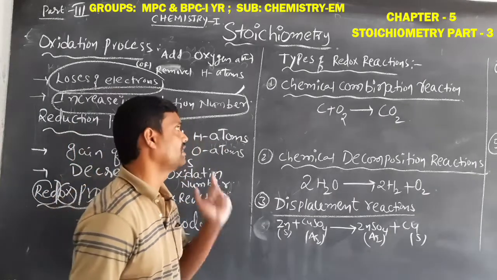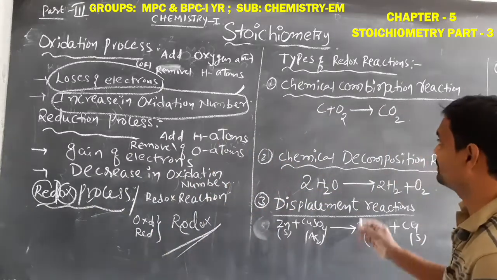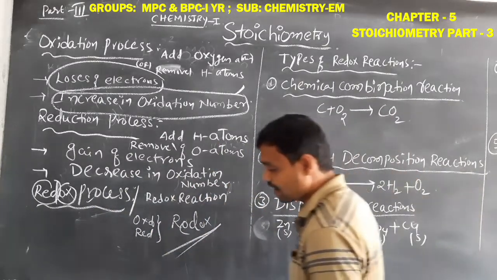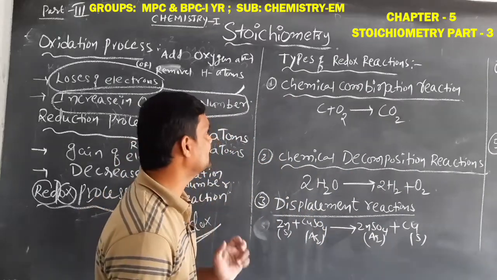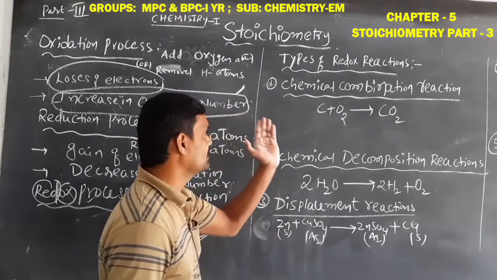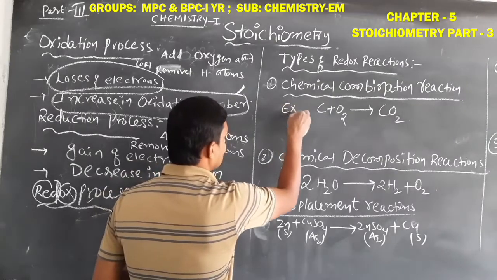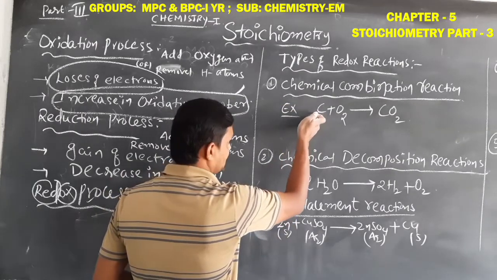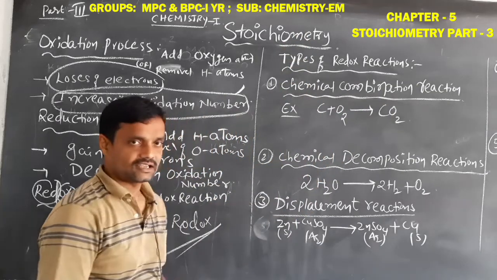Let us see one by one. First one is the chemical combination. Chemical combination means simple. One or more elements combine with each other and give one product. Simply that is called a chemical combination reaction. In this chemical combination example, carbon combines with oxygen, then it gives the product carbon dioxide.